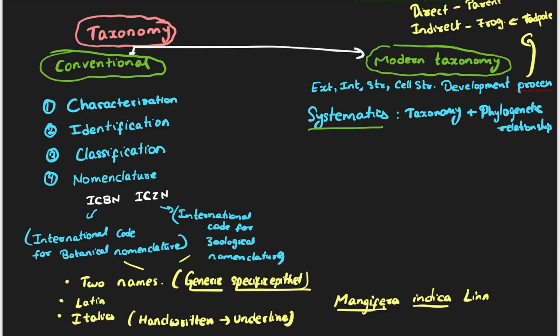So systematics means something which involves taxonomy and phylogenetic relationship. Now classification, remember this is very important. Classification is not a single step.